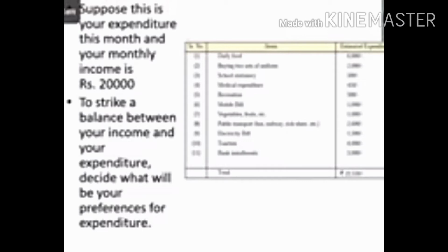Also, buying a uniform is for 1 or 2 months, that also he can save. Also, he can save this 500 rupees of recreation. So in this way, this family can save 4 to 5,000 rupees for himself.